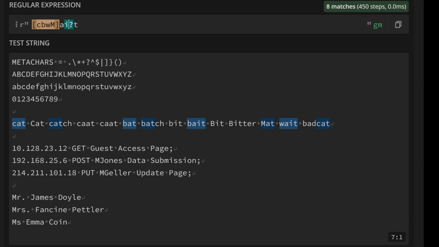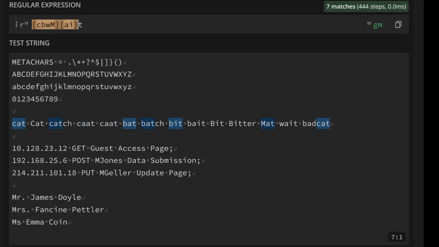And question mark works on the character that immediately precedes it, so it doesn't affect our A at all. Now, let's say we want to find anything that has A or I in the middle of the word, and we want to find anything that has 2 A's or 2 I's or an A and an I in the middle. Well, we can do curly brackets, which are dictionary brackets in Python, 2. And that will basically say, find me any word where there is the letters A and I twice in the word. It doesn't have to be just A's, it doesn't have to be just I's. It's a mixture of those two.